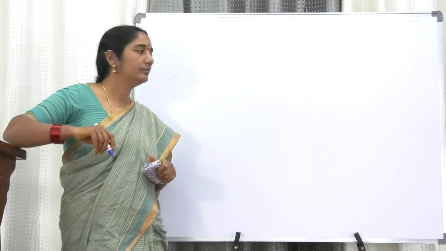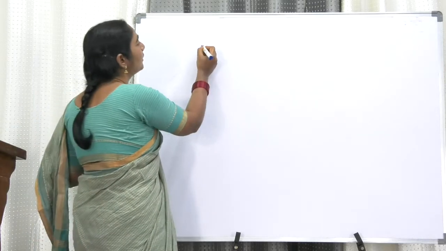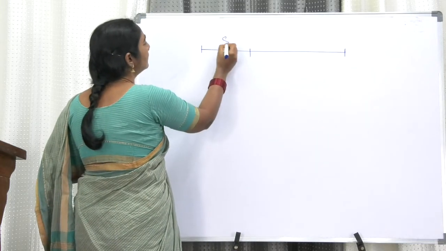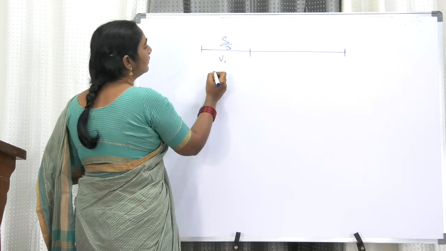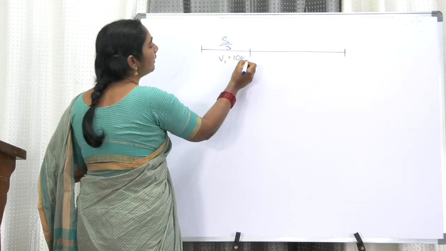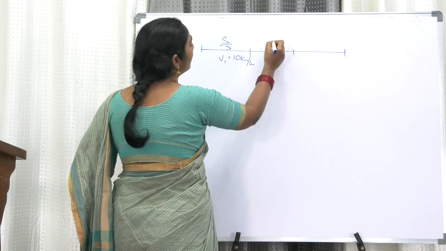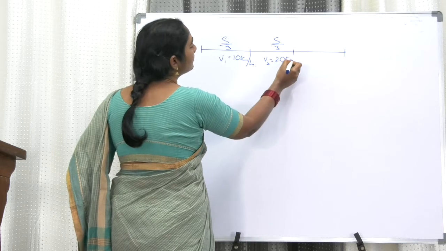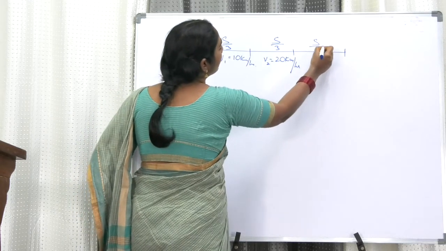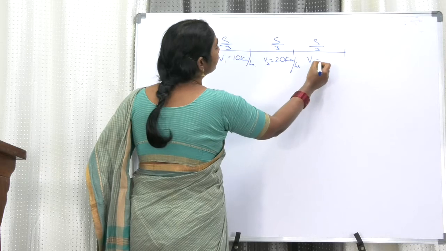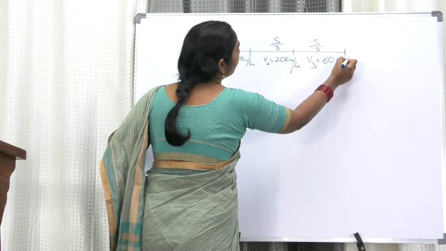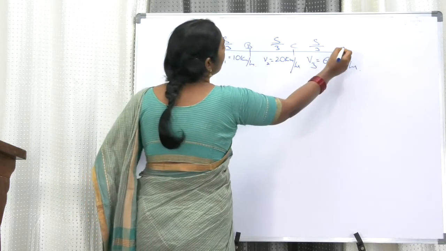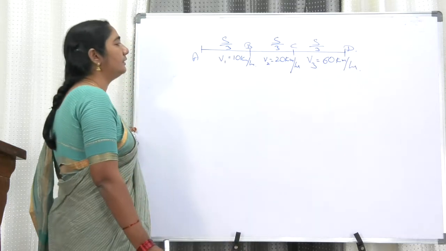A car travels 1/3 of the distance on a straight road with a velocity of 10 km per hour. The next 1/3 with a velocity of 20 kilometers per hour, and the last 1/3 with a velocity of 60 kilometers per hour. What is the average velocity of the car for the entire journey?